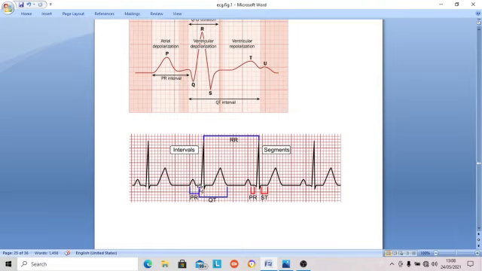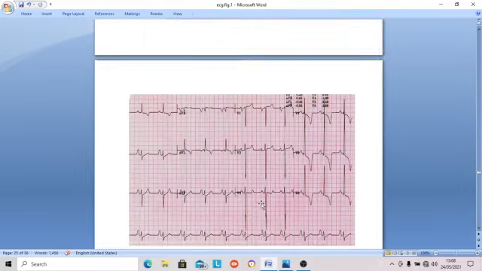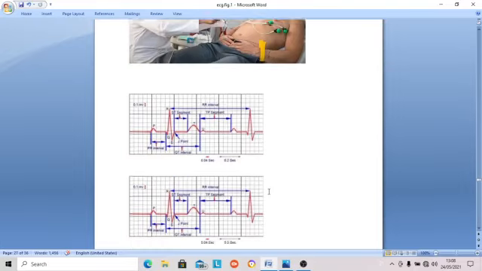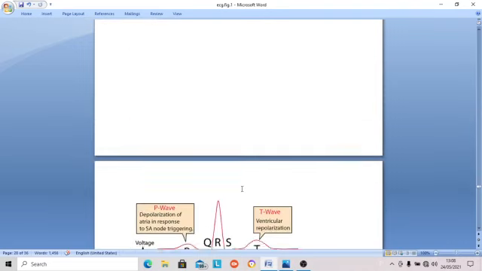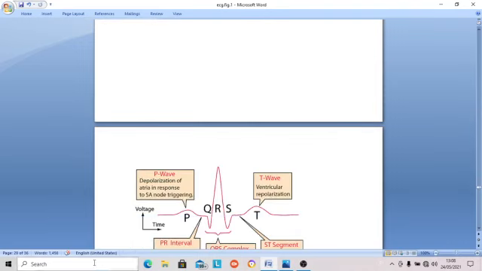Beginning of P to the beginning of the QRS complex is the PR interval, very important, 0.12 to 0.16 seconds. Then the beginning of the QRS complex to the end of the T wave is the QT interval, 0.40 seconds. Same thing, how to tie it. So, thank you very much.